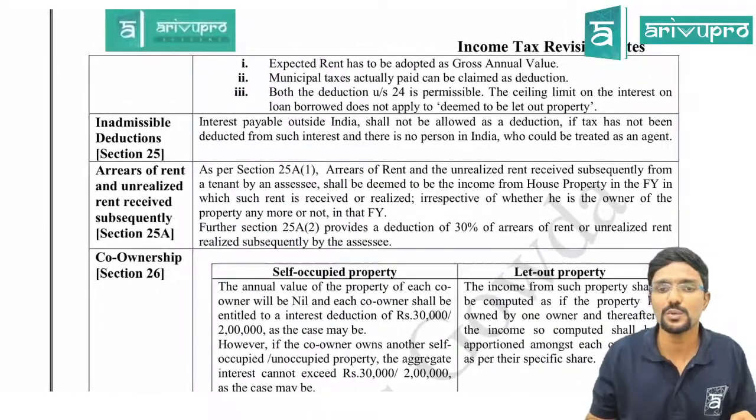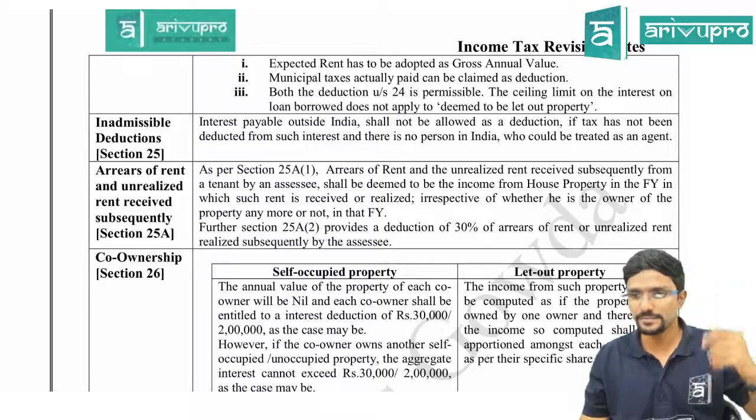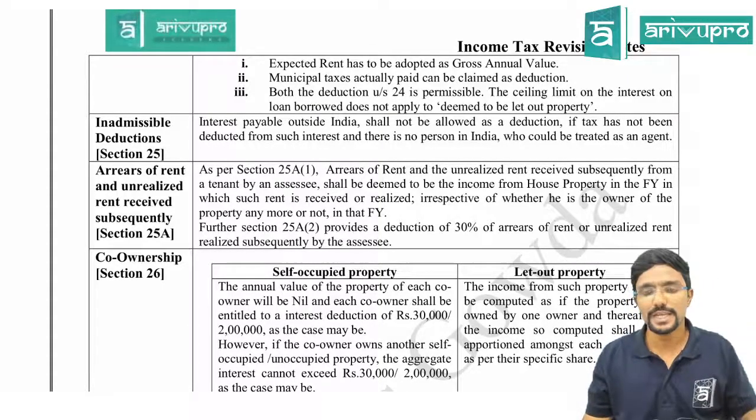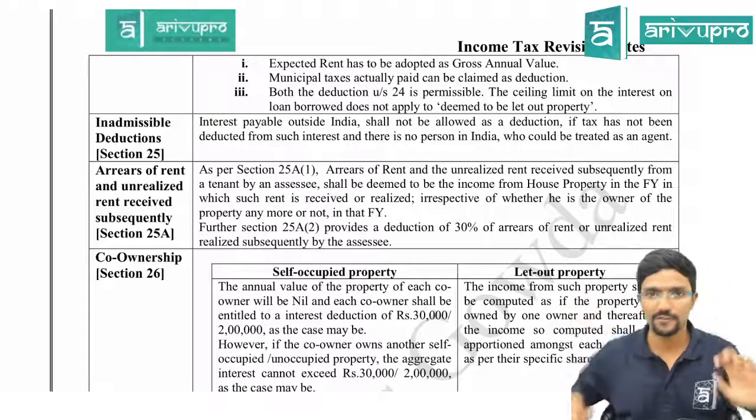Then section 25, inadmissible deduction. If any interest is paid outside India without deducting TDS, then you cannot claim deduction under section 24B for any property, for all 3 category of property.